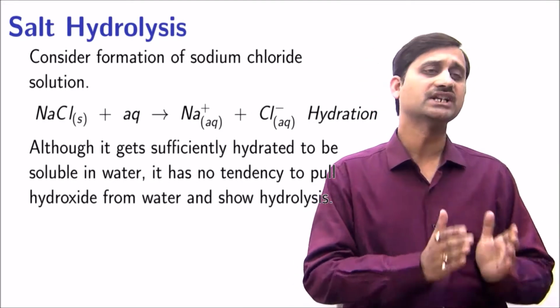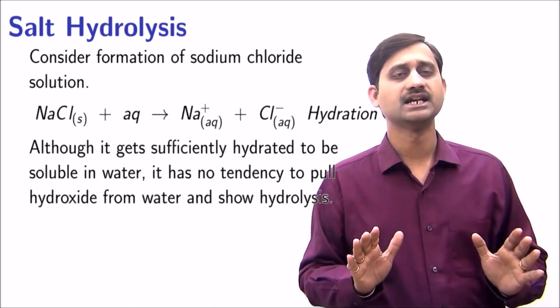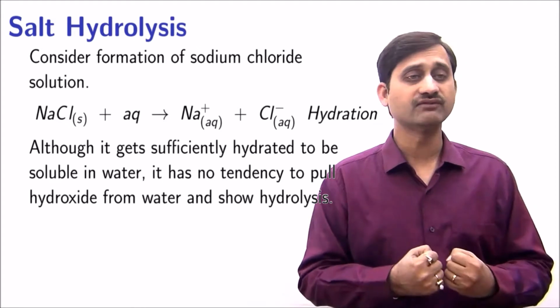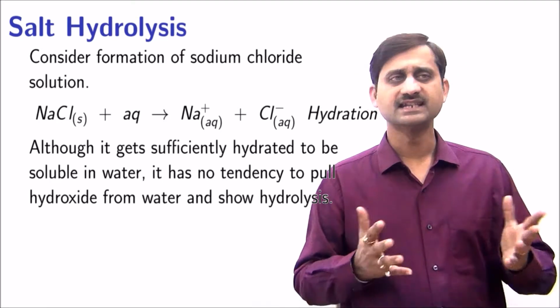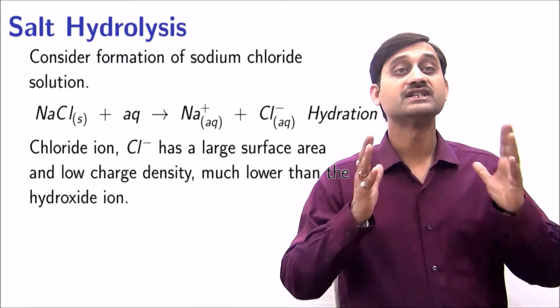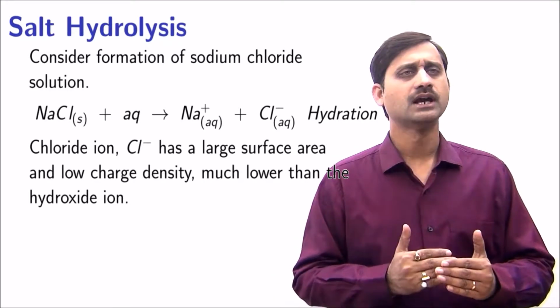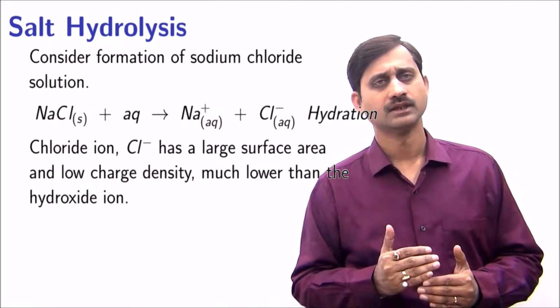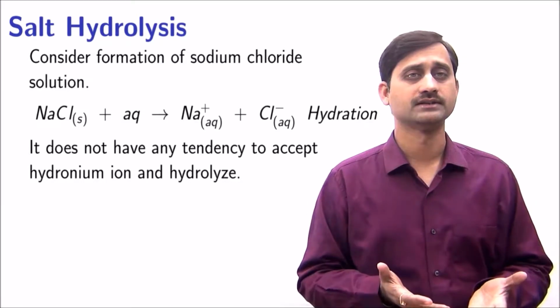Although it gets sufficiently hydrated to be soluble in water, it has no tendency at all to pull hydroxide from water and show hydrolysis. In the same manner, chloride ion, Cl minus, has a large surface area and low charge density, much lower than the hydroxide ion. It does not have any tendency to accept hydronium ion and hydrolyze.